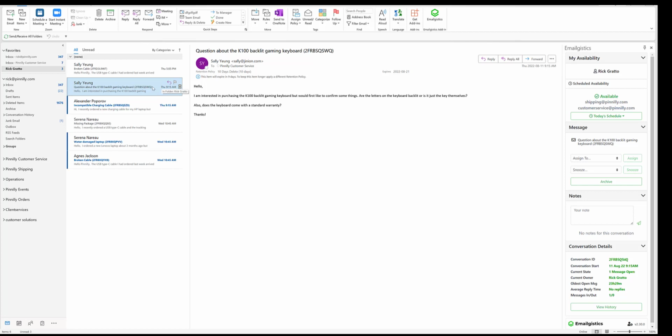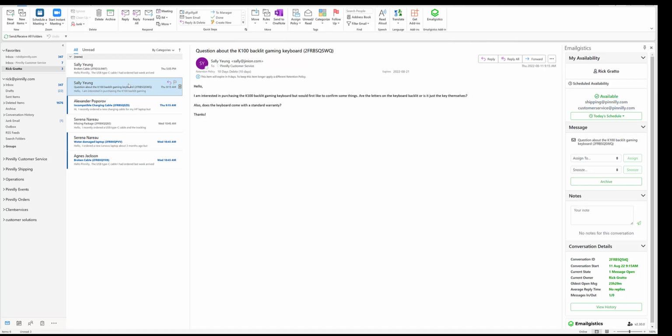Golden rule number 2 is always archive your messages when you are done with them. It's very important that you don't hold on to messages for any unnecessary reason. We do have the option to snooze messages as seen in our snooze module in a previous course, where if you do need to hold on to a message for any reason, you can make a note on it and you can snooze the email.